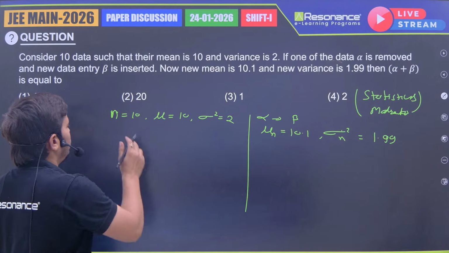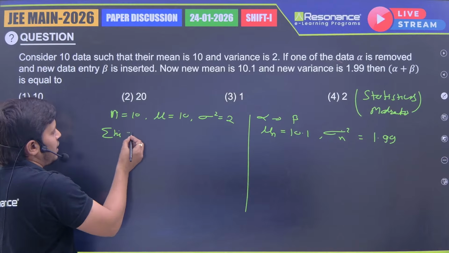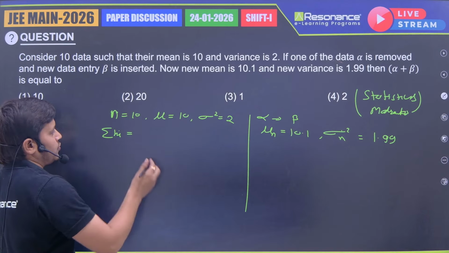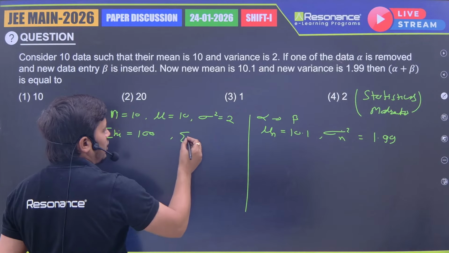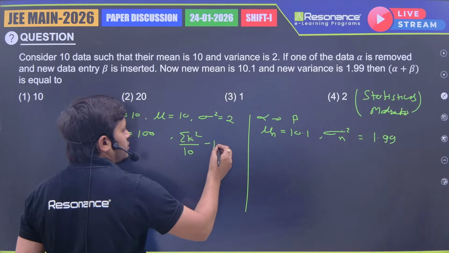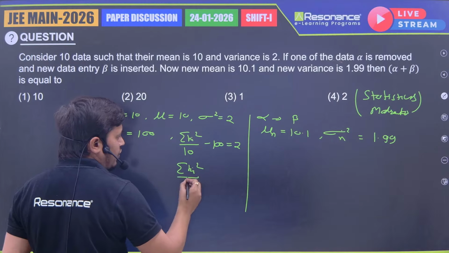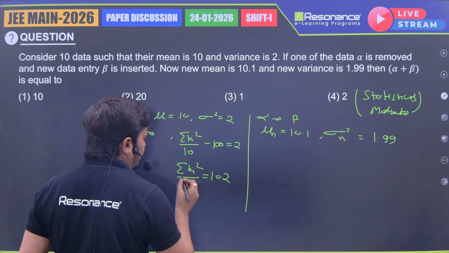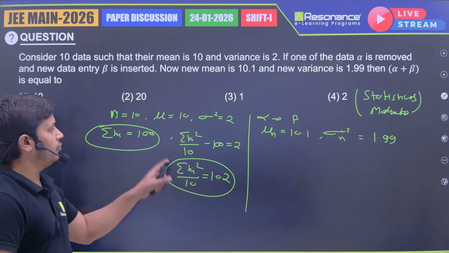Now we move to n equal to 10 and mu equal to 10. Can I say sigma xi is equal to n into x bar, which is 100. And from the sigma square formula, sigma xi square by n minus mu square, that is 100, equal to 2. What we got is sigma xi square by 10 equal to 102. So these values we got from the given data.